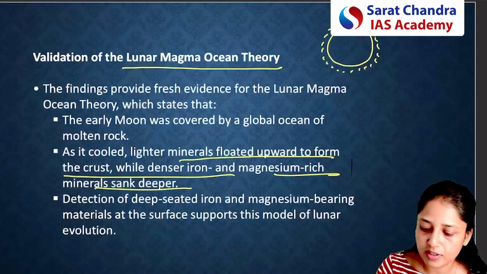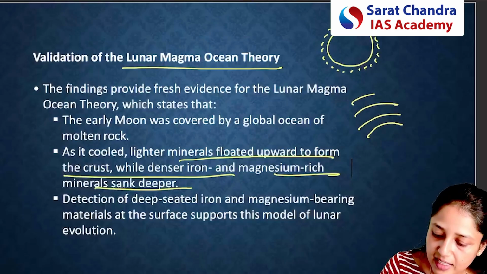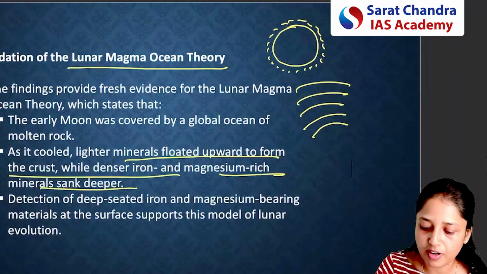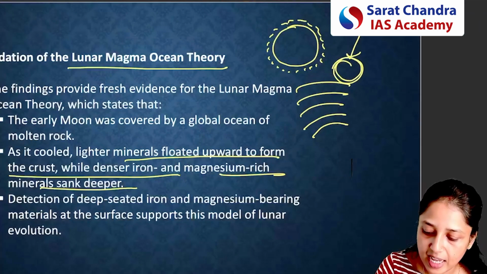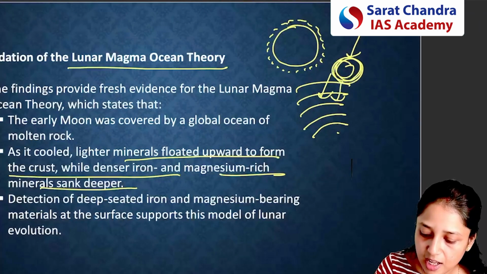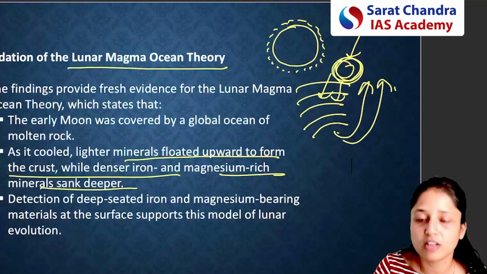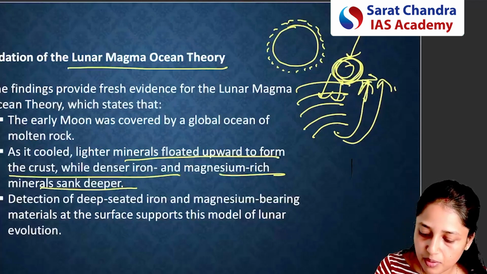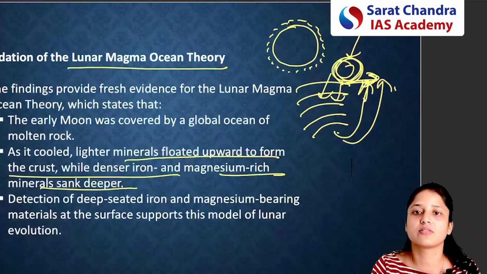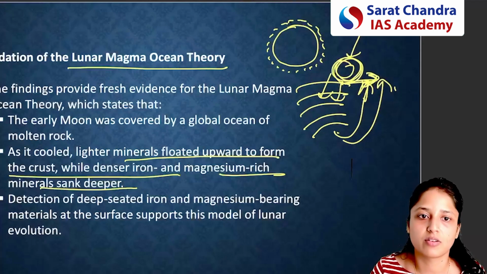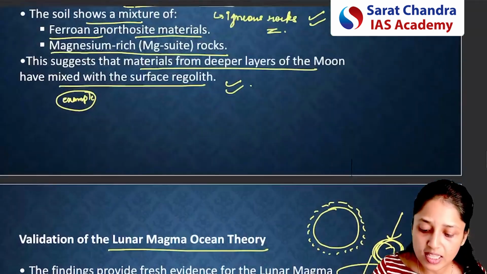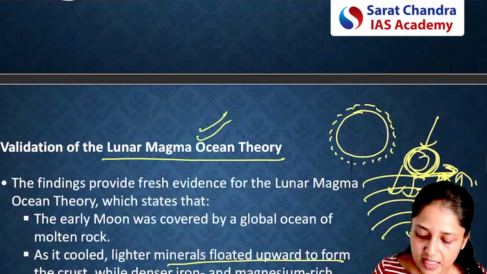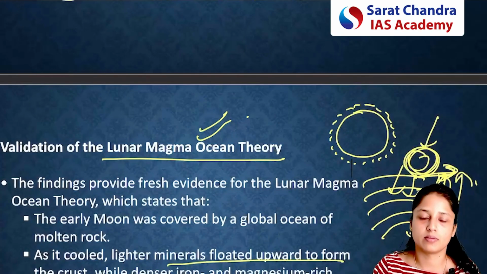Because of that, layers of different densities were formed on the moon. Now, since these layers are of different density, if any asteroid hits this surface, the materials from the deeper layers of the moon will come out. That's why the materials from the deeper layers got mixed with the materials of the outer surface of the moon. So all these findings by the Chandrayaan-3 mission are validating the lunar magma ocean theory.